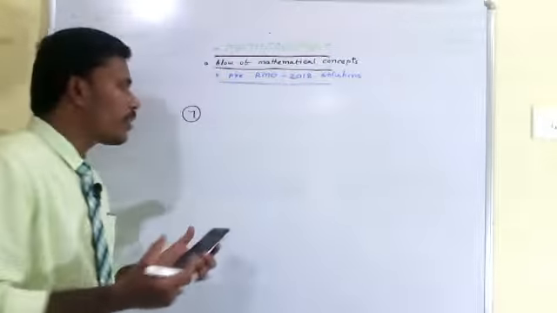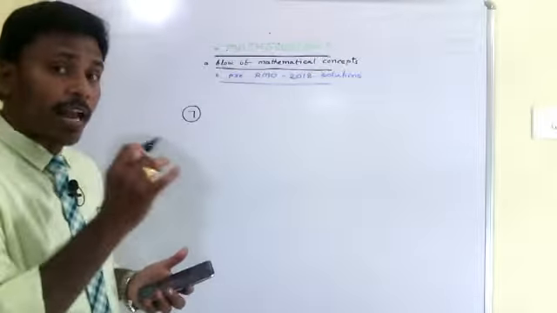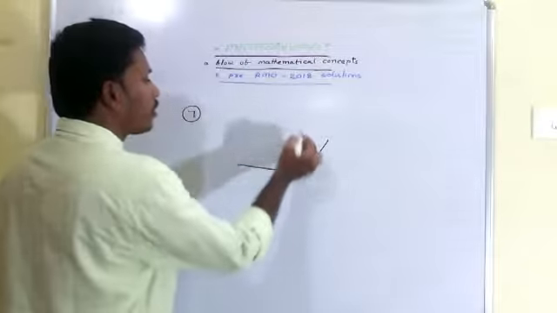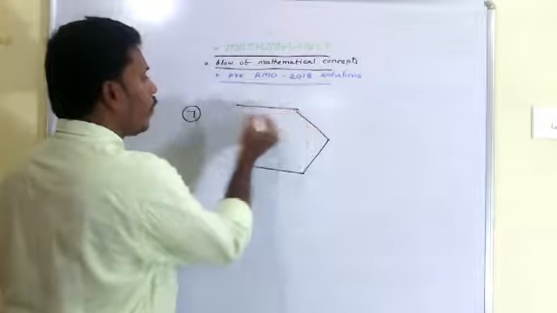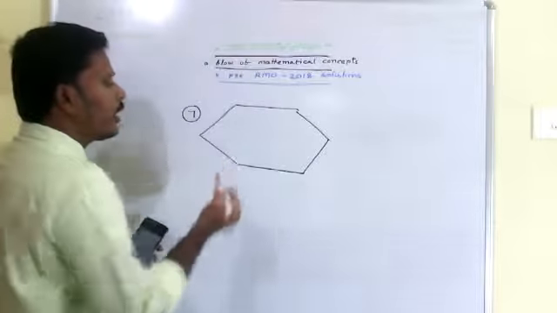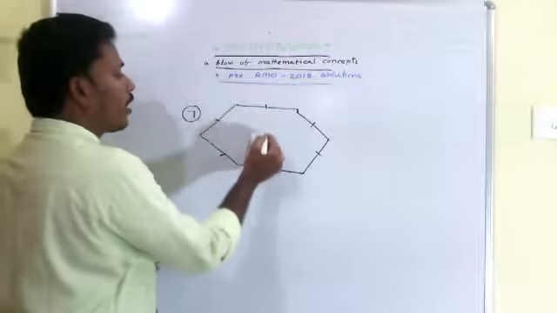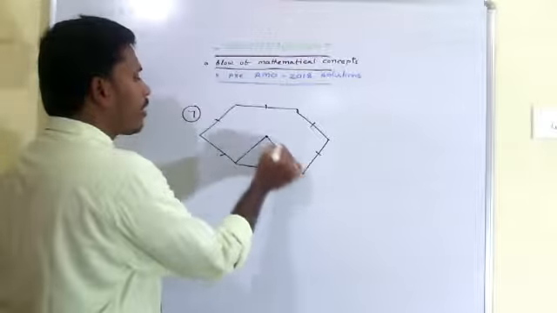We need to discuss something about the hexagon initially. There it is mentioned that it is a regular hexagon. What is a regular hexagon? A regular hexagon is a polygon having 6 sides in which the lengths of all the sides are equal. Since it is a regular hexagon, all these are equal and this regular hexagon with its center makes 6 equilateral triangles.